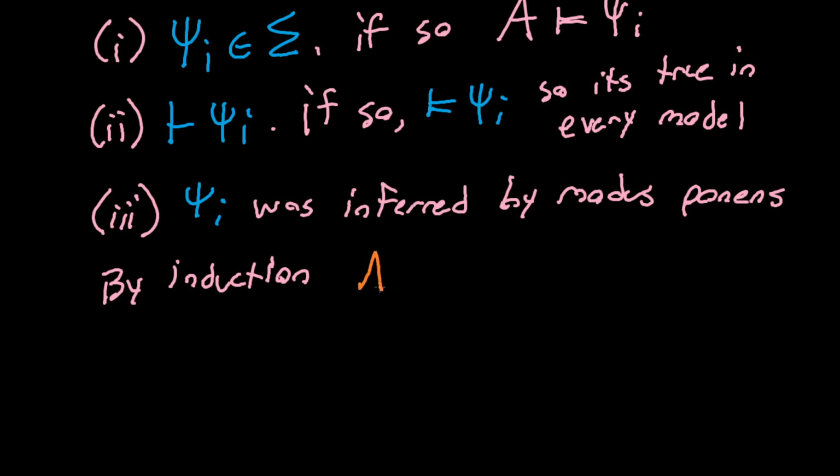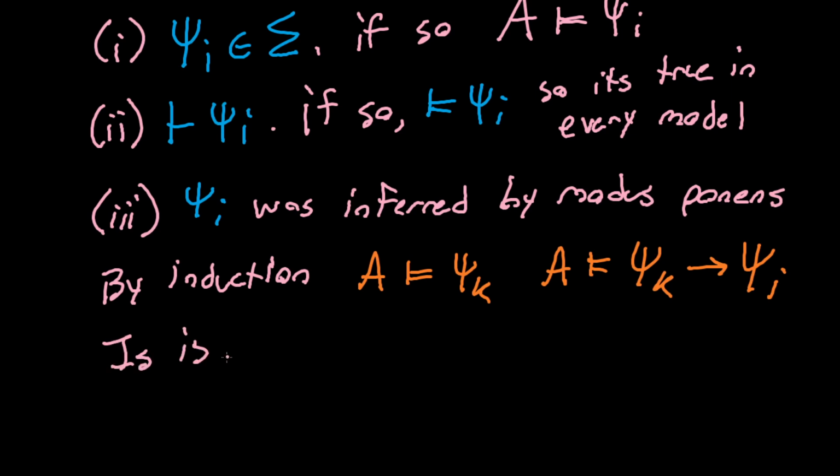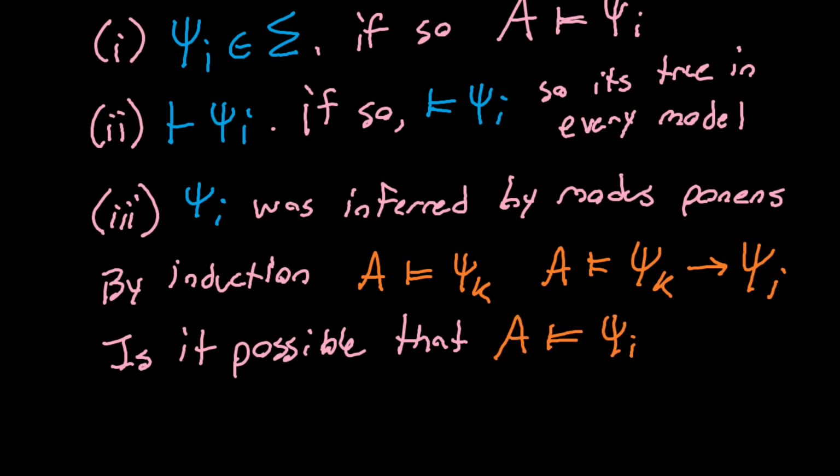We know that A models psi k somewhere else, and we know that A already models psi k implies psi I. So let's ask ourselves, is it even possible that A does not model psi I?